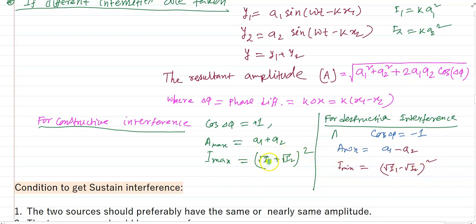If I take the same intensity I1 and I2, then Imax will be 4I and Imin will be 0. If I take two intensities with a large difference, then between constructive and destructive interference, the intensity will change very little. Then we cannot see the interference of light perfectly. So we have to take the same or nearly the same intensity of light.